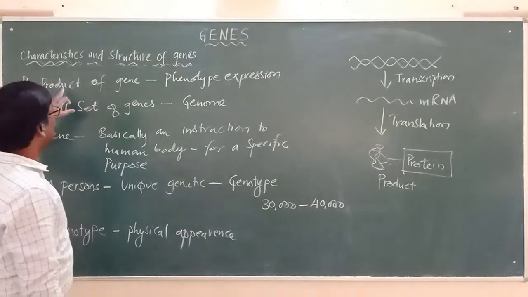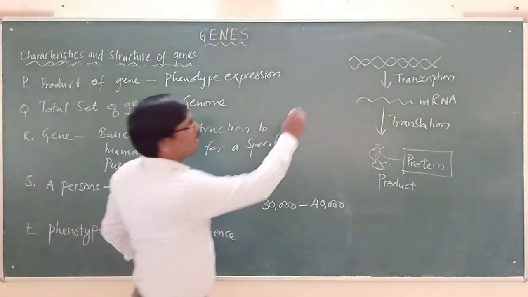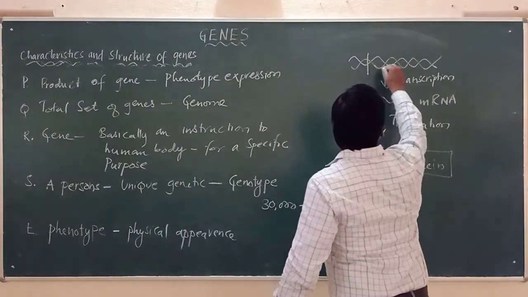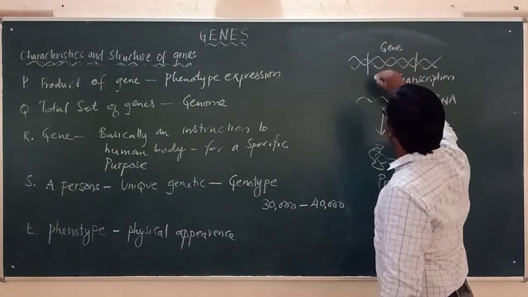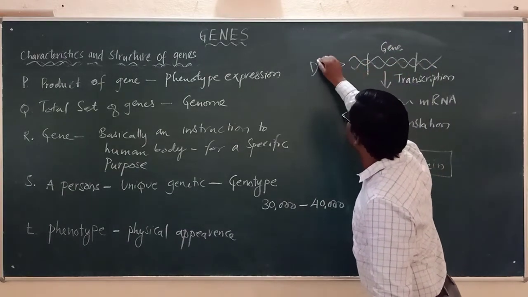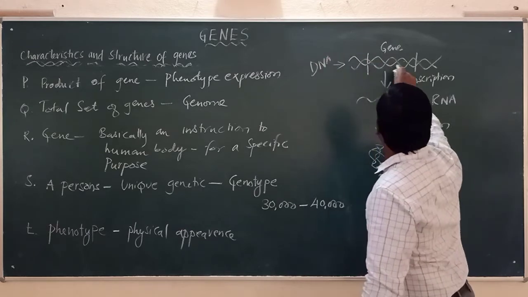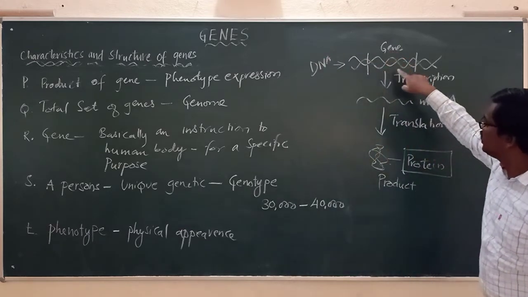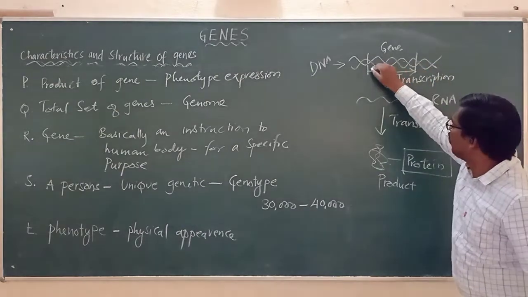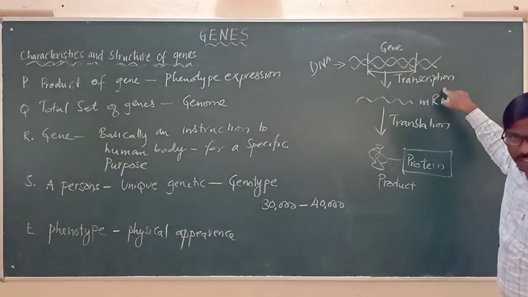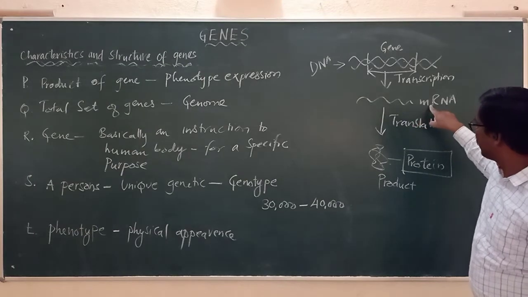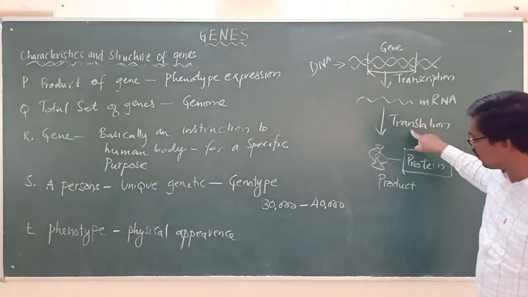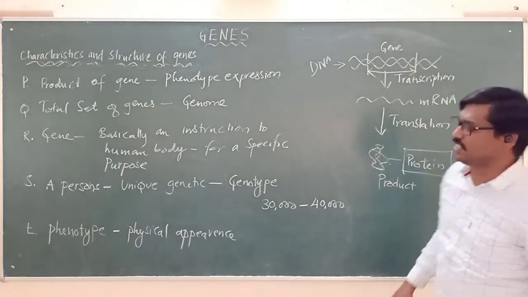Now here what we said, product of a gene. This part of the DNA is called the gene. Otherwise, this is a small piece of DNA, which is the gene. And this part has undergone the process called transcription. By undergoing transcription, it has produced mRNA. mRNA, by undergoing the process called translation, produced a product called protein.